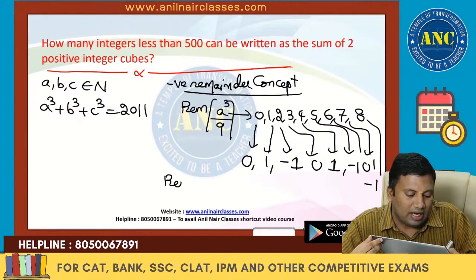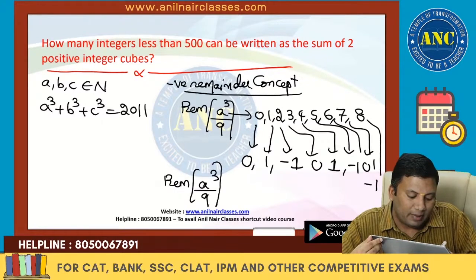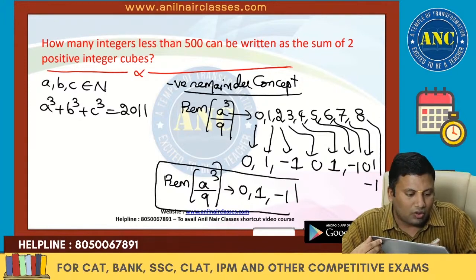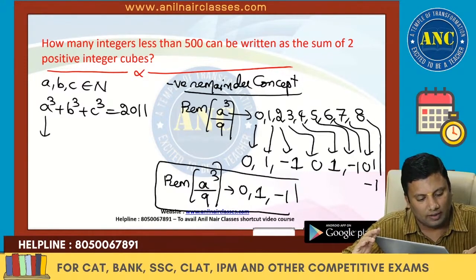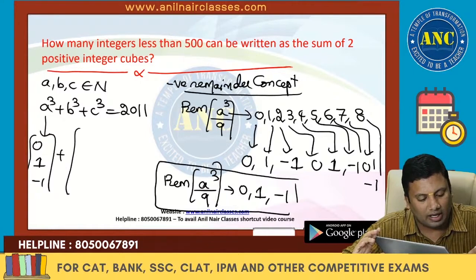That means any number's cube, when divided by 9, leaves a possible remainder of 0, 1 or minus 1.